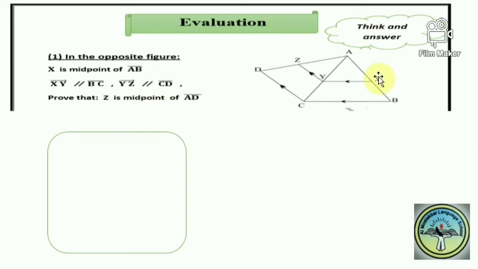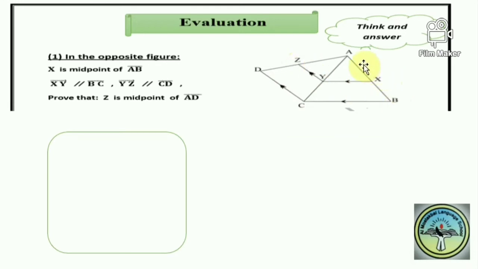If X is a midpoint of AB, so AX equals XB, and XY is parallel to BC, and YZ is parallel to CD, then prove that Z is a midpoint of AD.